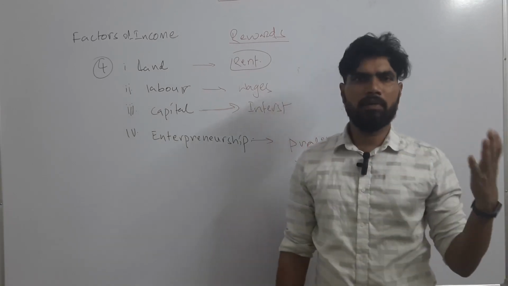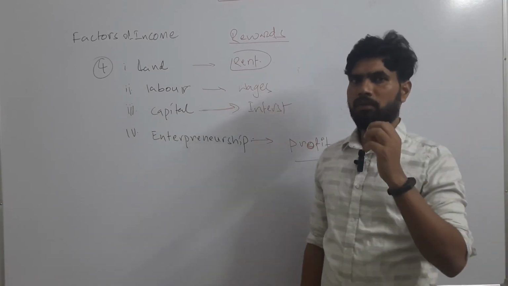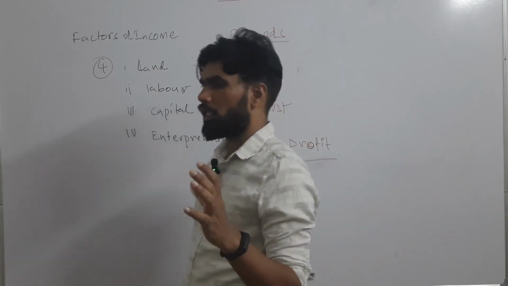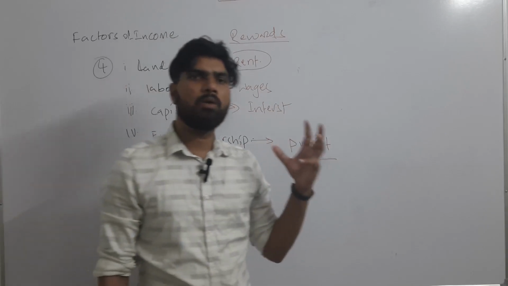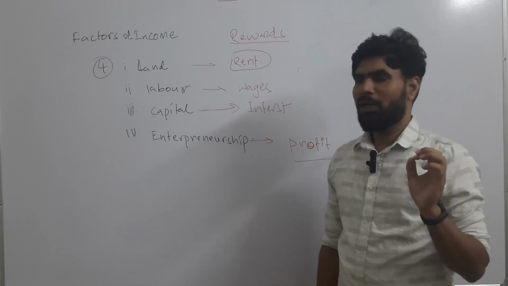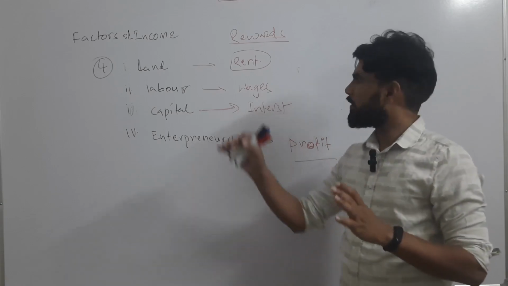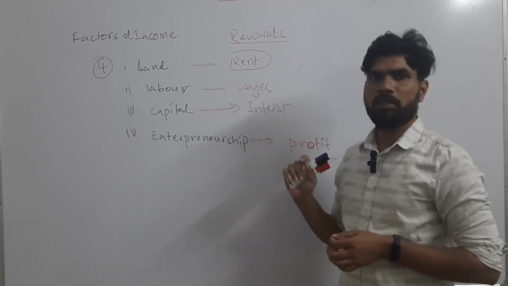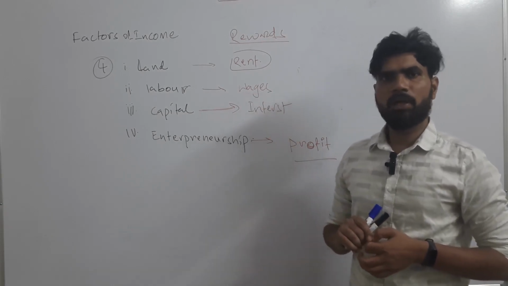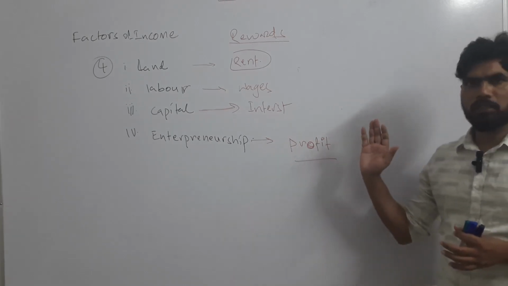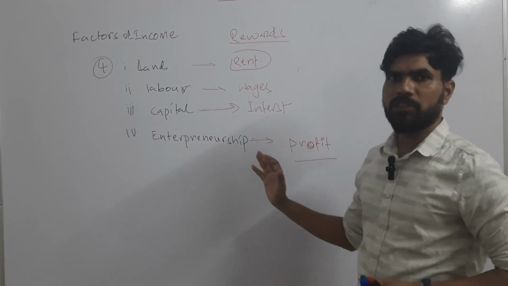After operating for 5 years, 6 years, 7 years, if that entrepreneur is still unable to garner profit, he may close down his company. Okay, that danger is there. However, these are the 4 factors of income, and these are the rewards for the 4 factors of income. I hope you have understood this much about the factors of income; it is sufficient.